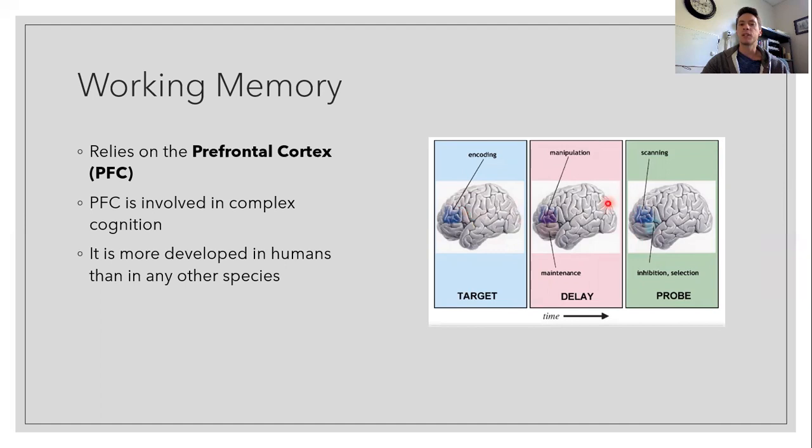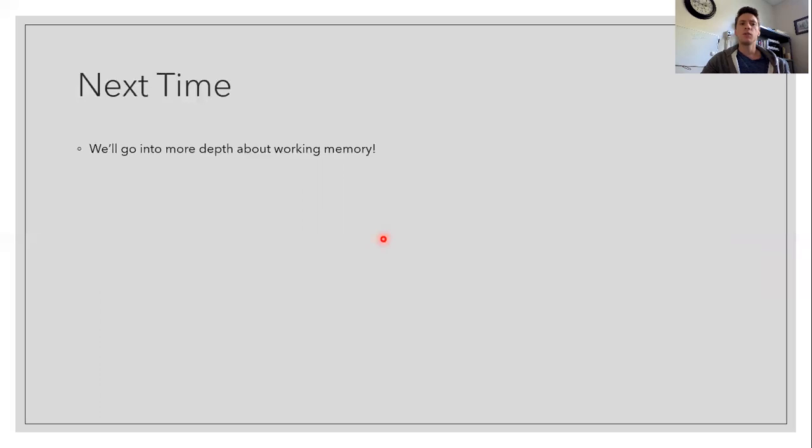So in all cases, the prefrontal cortex is involved in the encoding, maintenance, and then selection of information from working memory. And the prefrontal cortex is more developed in humans than in any other species, and also more matured in adulthood than in childhood or adolescence. So next time we'll go into more depth about working memory, so see you all then.